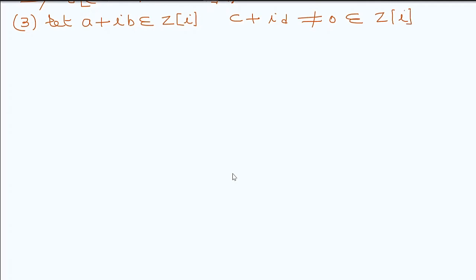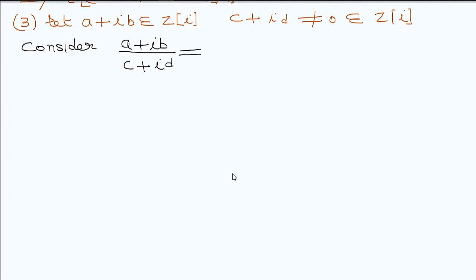So here we want to find out the Euclidean algorithm. Now clearly, what is my aim? My aim is that a + ib, when divided by c + id, gives a quotient and remainder which satisfy the condition of the Euclidean algorithm.